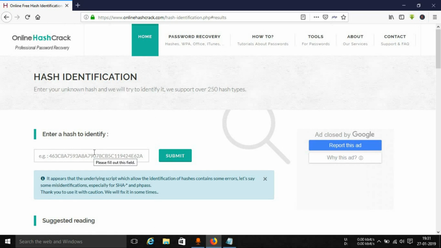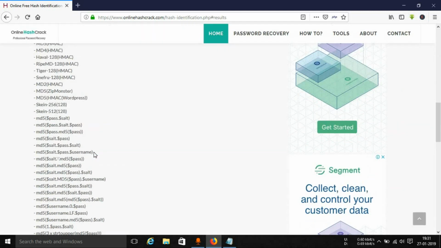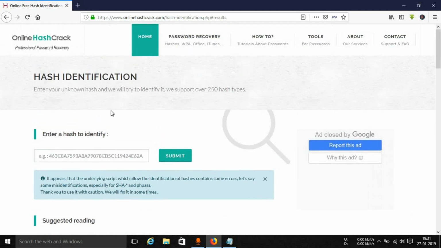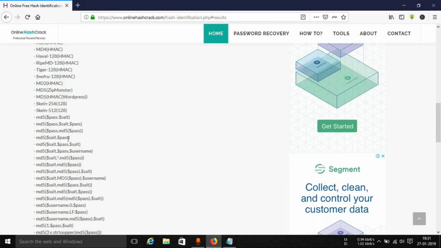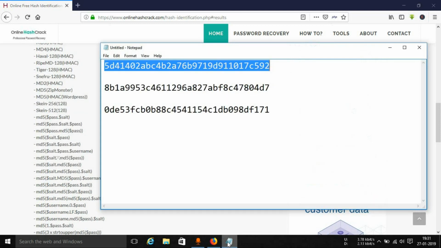But if you come across any random hash which you didn't generate before, and you just want to know what type of hash it is, you can simply go up to this particular website or any other website on the internet. You can use the Kali Linux hash identifier as well, and you can get an idea of what type of hash you have come across.